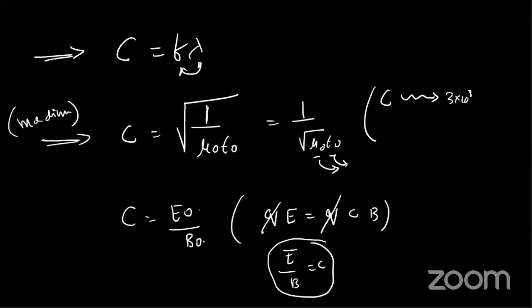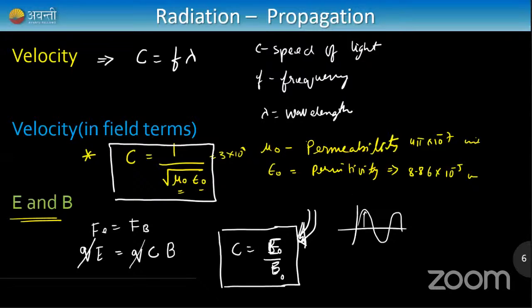No, bro, the derivation is not important. Just remember these formulas. Just write them down and remember them. There is no derivation of these formulas; if you remember them, that's completely fine. c is equal to f lambda, c square is equal to 1 by mu naught epsilon naught, and c is equal to E by B. That's all, nothing much.